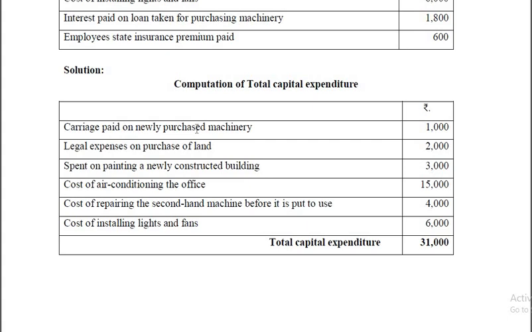So carriage paid on newly purchased machinery, legal expenses on purchase of land, spent on painting a newly constructed building, if it is old one, revenue. Cost of air conditioning the office, cost of repairing the second-hand machine before it is put to use, it will enhance the earning capacity. Otherwise, ordinary repair on machine would have been revenue expenditure. Cost of installing lights and fans, that's also capital expenditure.